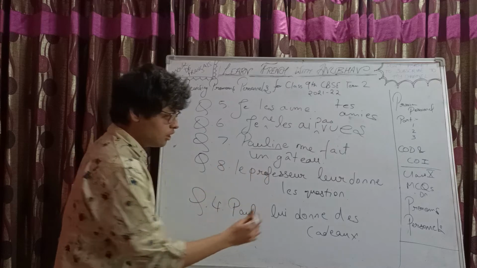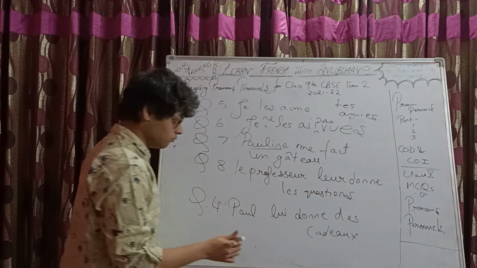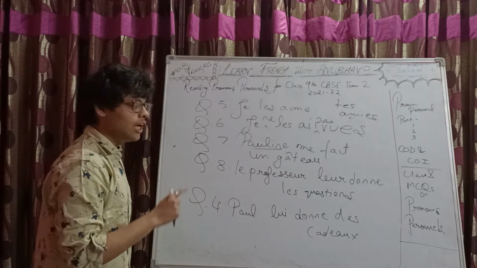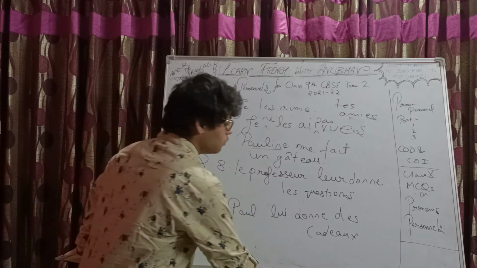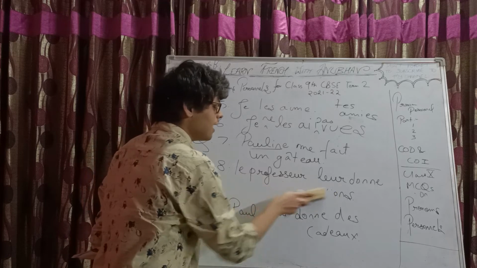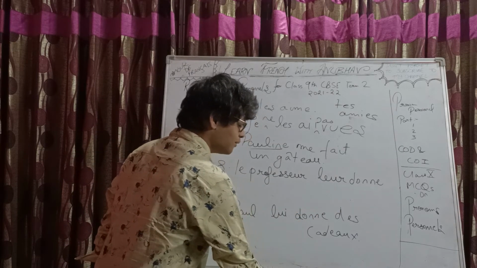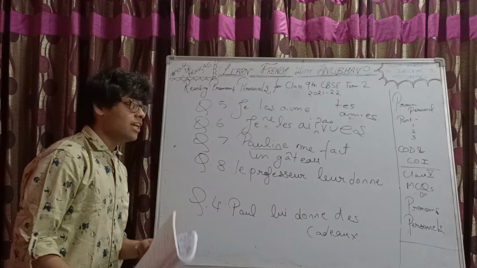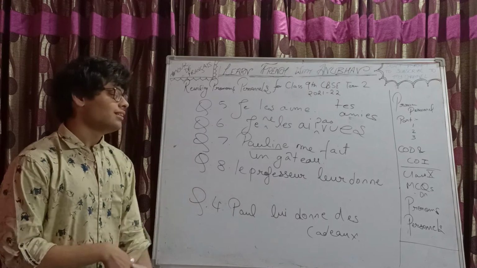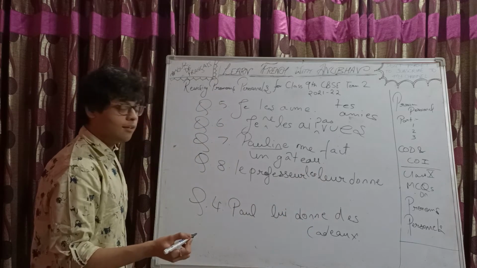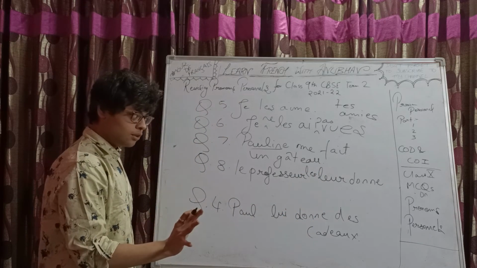One small change I would like to do. Let's convert les questions also into a pronoun. Then what will it be? It would be leur les or les leur. Think of it. Which one comes before, COD or COI? COD comes before COI. Okay. So, le professeur les leur donne. Okay? This much clear?